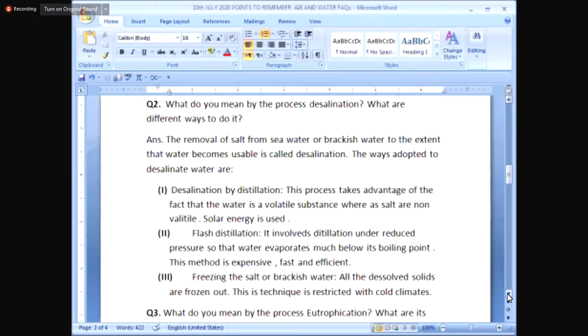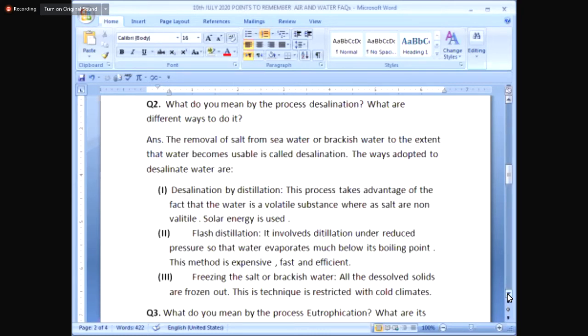For example, if you remember, I'm recalling you, if you want to distill salt solution, you take in the laboratory a round bottom flask in which you add the salt solution, and to it you connect a condenser, not a fractionating column. So we are not separating liquids of different boiling points.